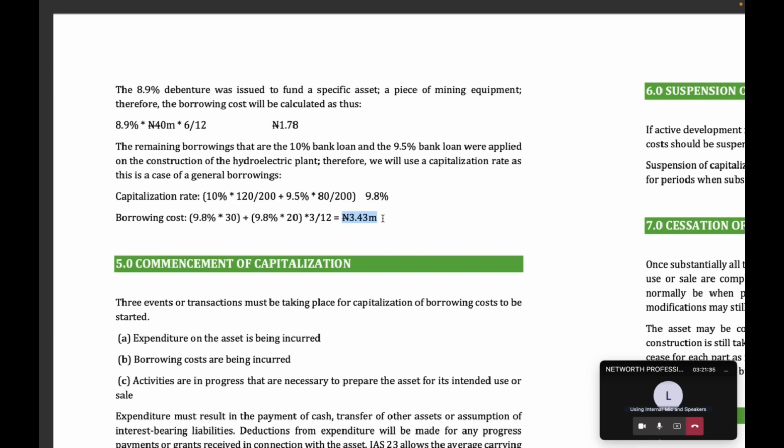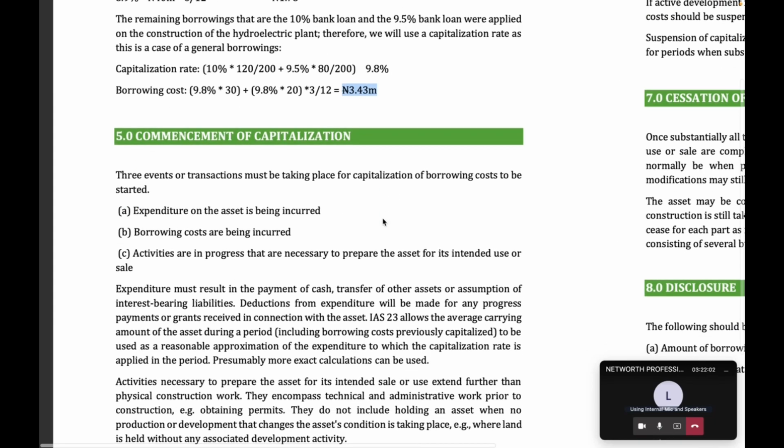Another thing I'm seeing here is that these rates are not calculated on the money that is borrowed. They are calculated on the expenditure incurred. So you have to be very, very careful there. For you to know the borrowing costs, you apply the rate on the expenditure incurred. So please take note of that.